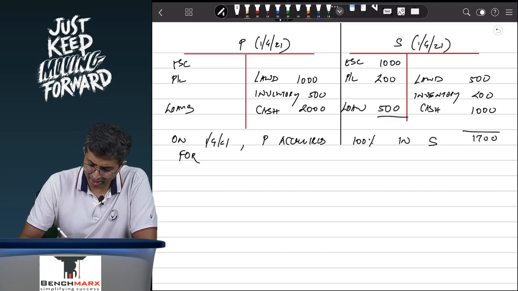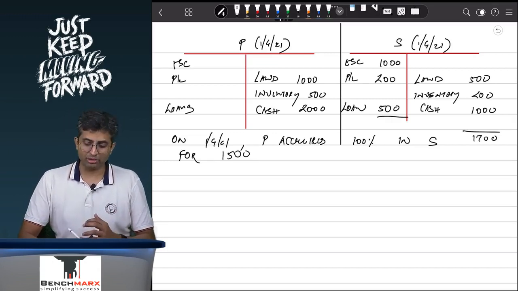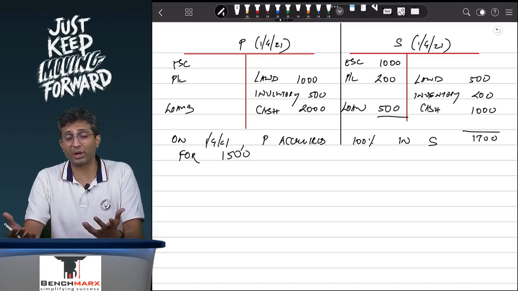We are paying 1,500 rupees for acquiring a 100% stake. If we pay 1,500 rupees and acquire a 100% stake, typically we pass the entry: investment account debit, to bank 1,500.